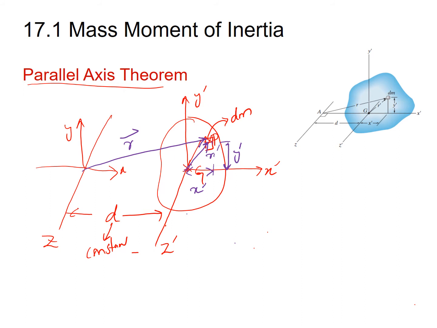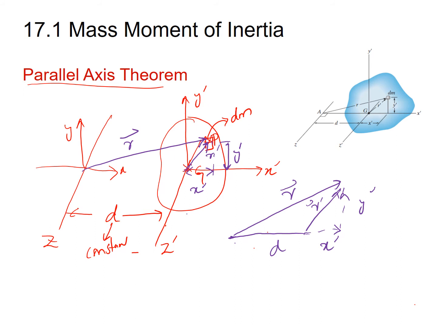So here it becomes a triangle. This one is your R, this one is D, this one is R prime, this one is Y prime, and this one is X prime. So this is the figure that you got.